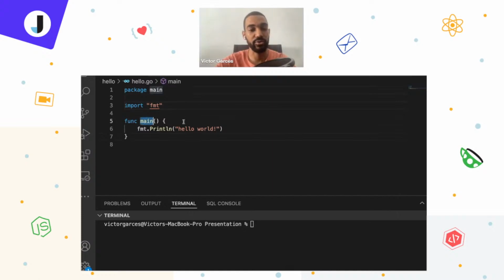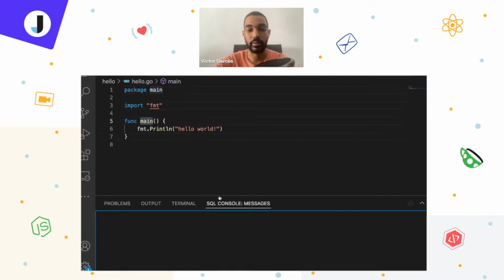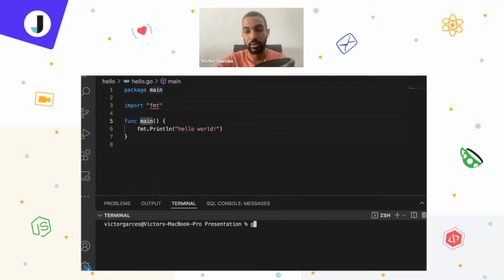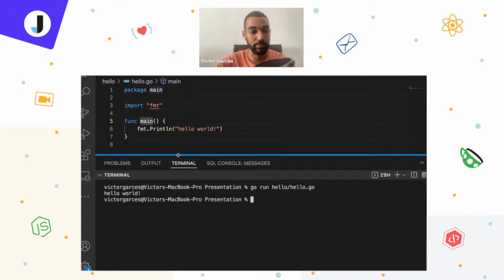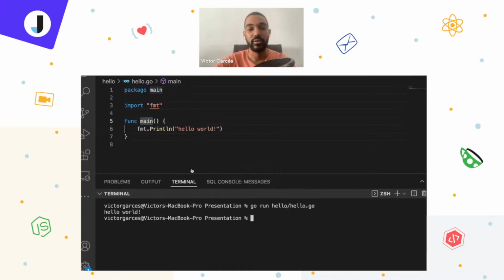And then we go to the main function, which is the entry function that will get executed when we start running the application. There are a lot of packages and tools that we can use here. For example, I can just run this application from the command line, typing a simple command like go, since it's the main keyword here, run, and the name of the file that I want to run, in this case the hello.go file. And easy. With that done, I just printed a hello world message on the command line.